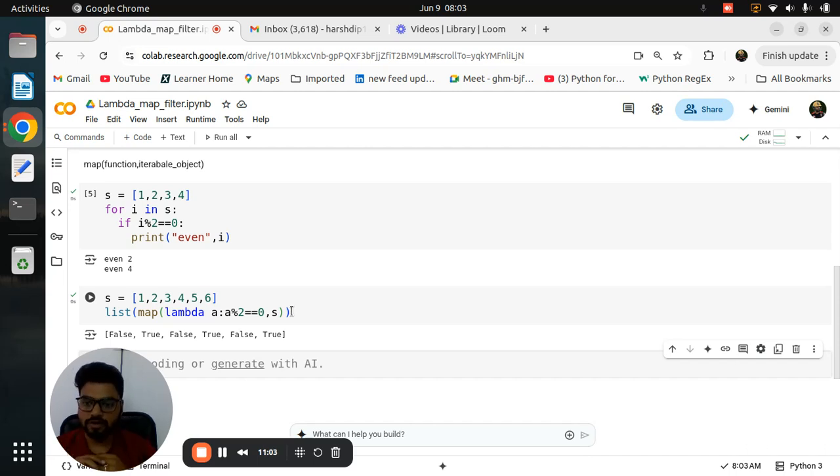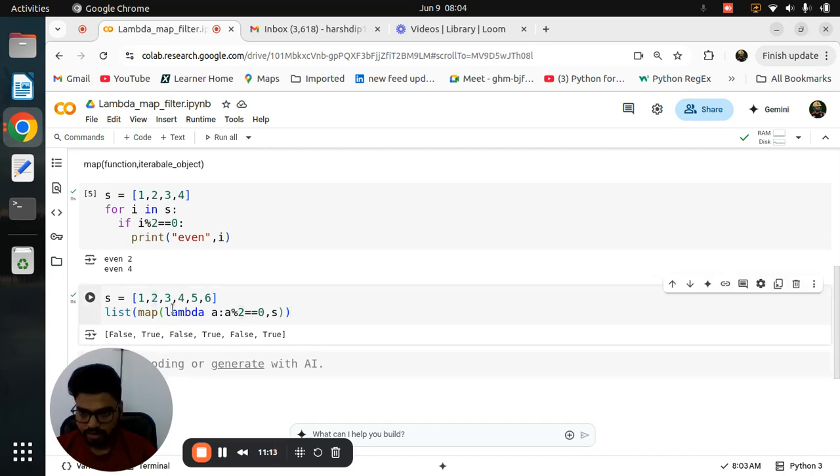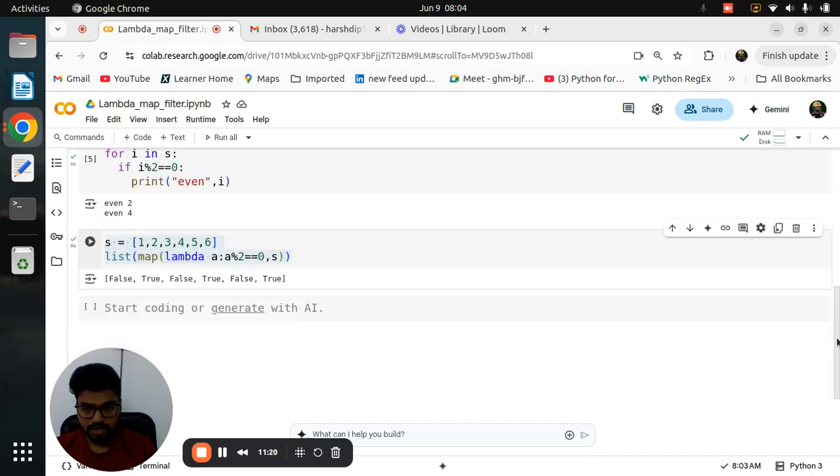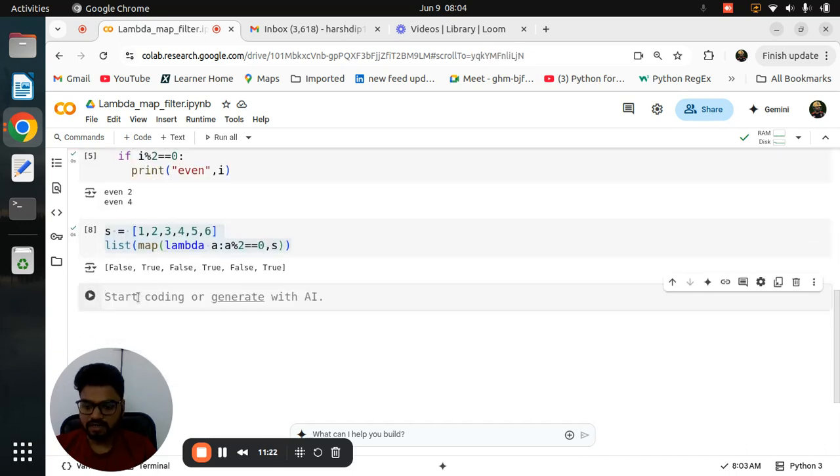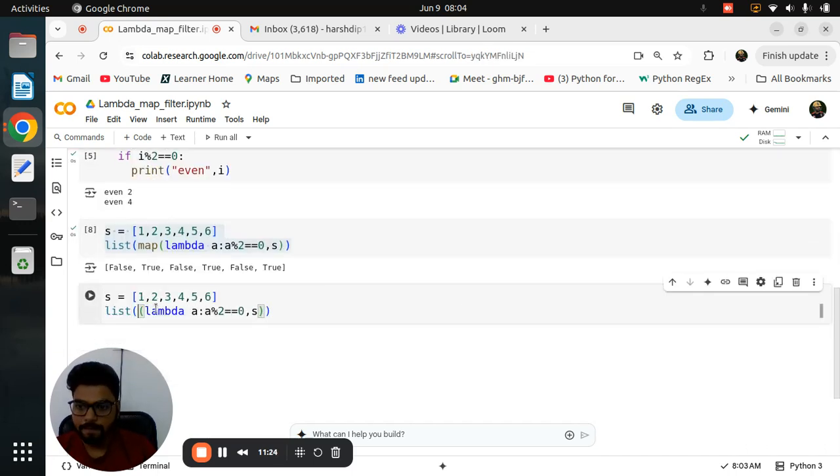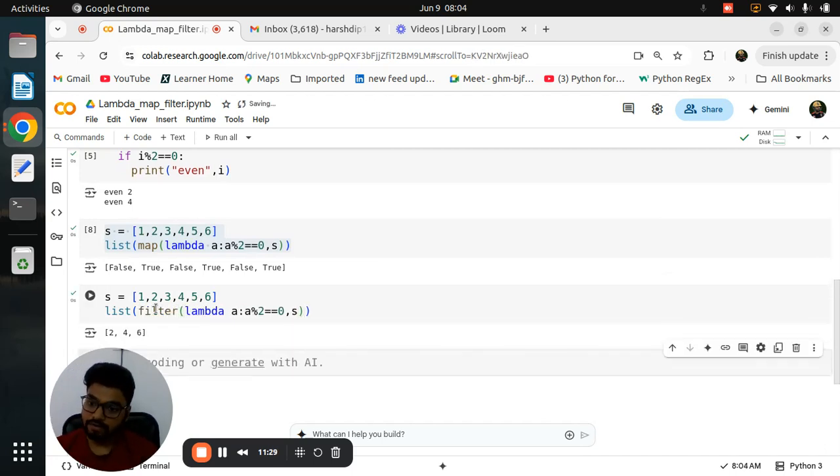Now everyone says, okay sir, but I need to find only the even numbers, because map gives only true and false. Whenever an even number comes, it gives true, and whenever an odd number comes, it gives false. So whenever you want particular data, in short to filter data, then as the name suggests, instead of map you need to write filter, and then you definitely get the result. So this is the very important difference between map and filter.